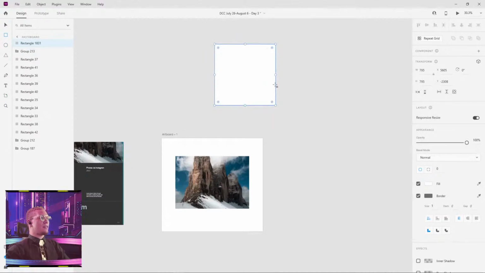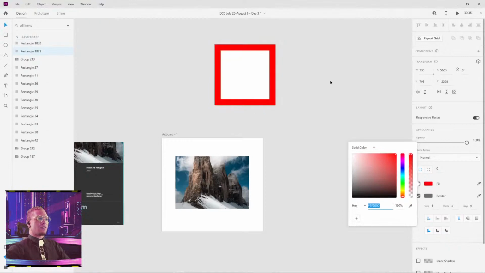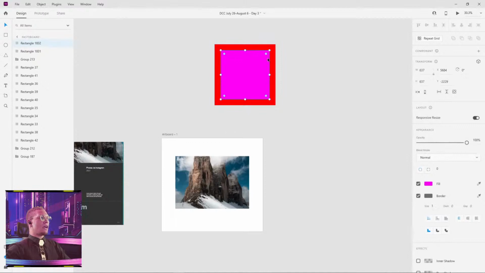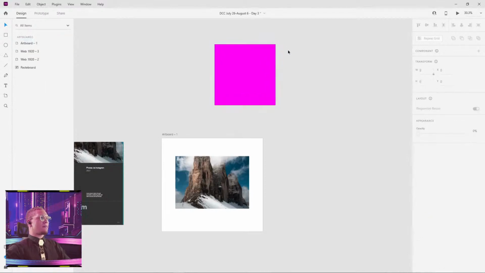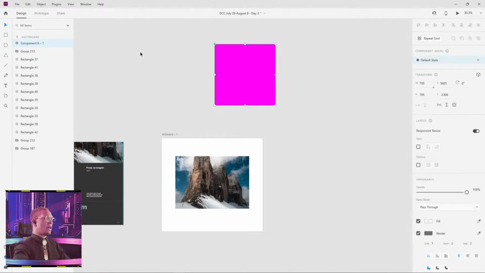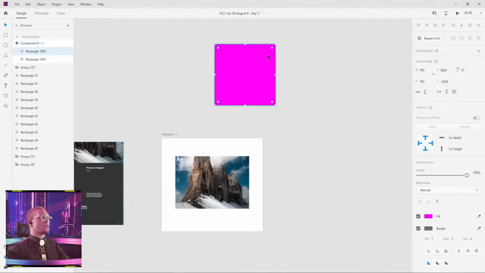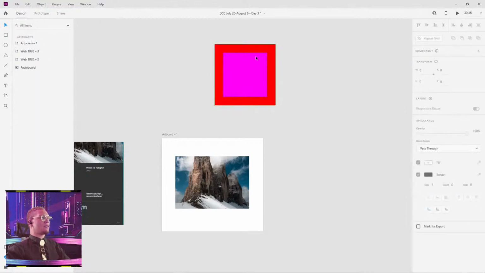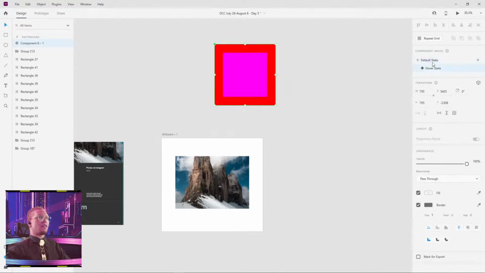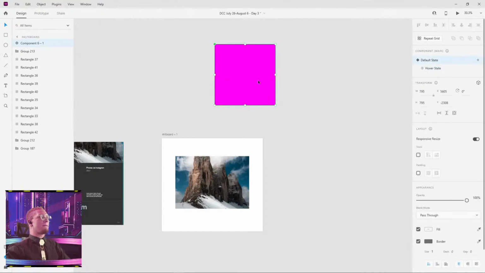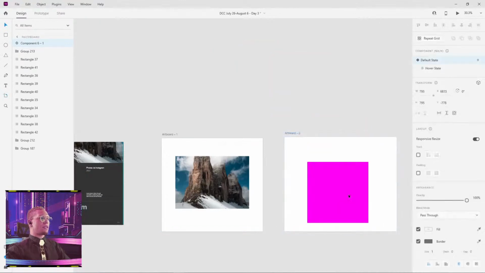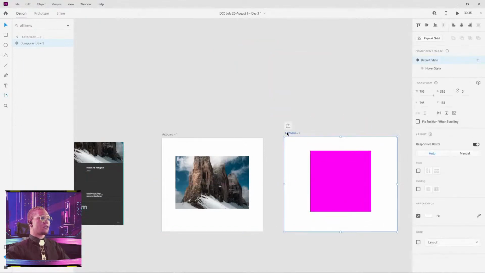Okay, so we're going to have 2 squares. One is red, other one is purple. All right. I'm going to scale this back up, select these both, Control K. We have our default state. We're going to do a hover state. Hover state should squeeze. All right, so we have our default and hover state. Okay. I'm going to bring this into an artboard very quickly, just trying to mimic this.